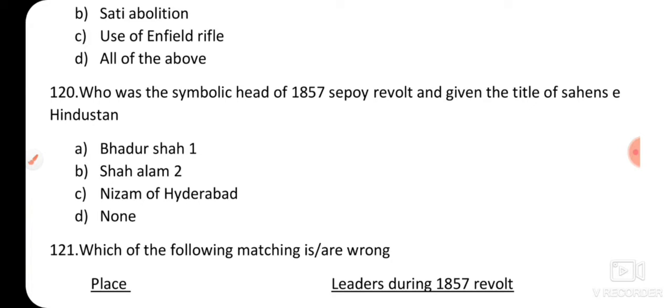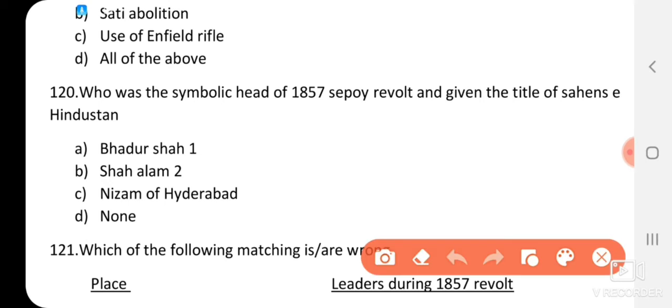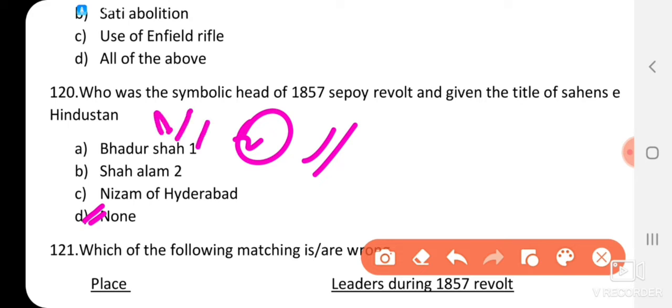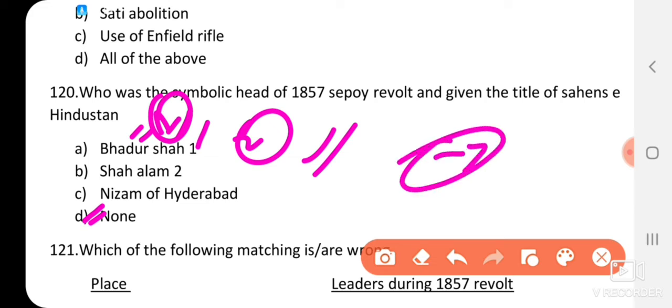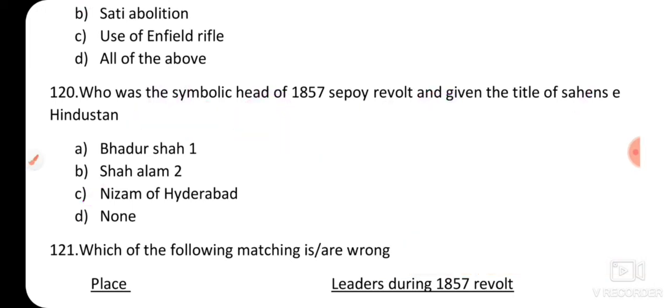Question number 120. Who was the symbolic head of the 1857 sepoy revolt and given the title of Shahinshah-e Hindustan? Option A, Bahadur Shah 1. Option B, Shah Alam 2. Option C, Nizam of Hyderabad. Option D, none. So the answer will be option D, Bahadur Shah 2, and he was the last Mughal emperor. Bahadur Shah 1 was the first later Mughal. After Aurangzeb, Bahadur Shah 1 became the Mughal emperor. The last Mughal emperor was Bahadur Shah 2, and he was symbolically given the title Shahinshah-e Hindustan in the 1857 revolt.